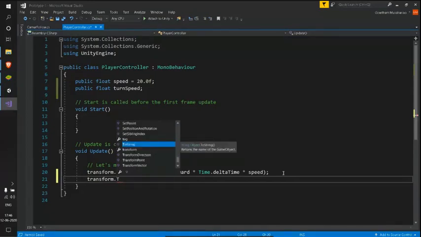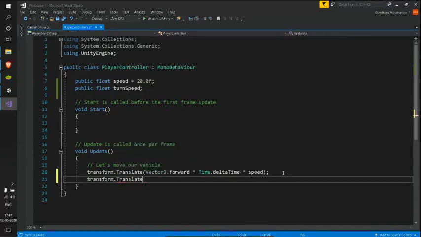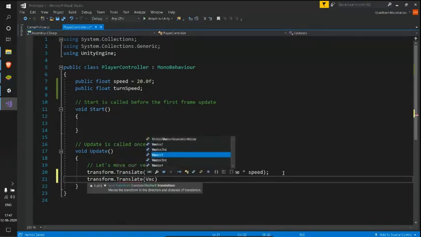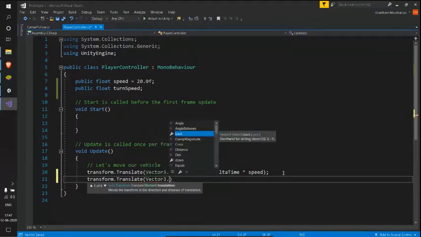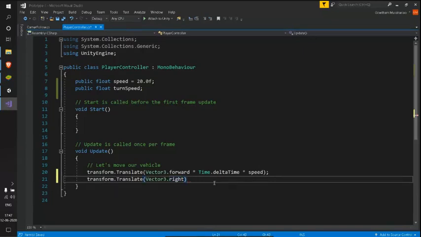I'm using the same method transform.Translate, and this time instead of using Vector3.forward, I'll be using Vector3.right. See here, when I hover over Vector3.right, it tells us that Vector3.right is a shorthand for writing Vector3(1, 0, 0). So what's this Vector3(1, 0, 0)? It's just a unit vector in our x direction, right?